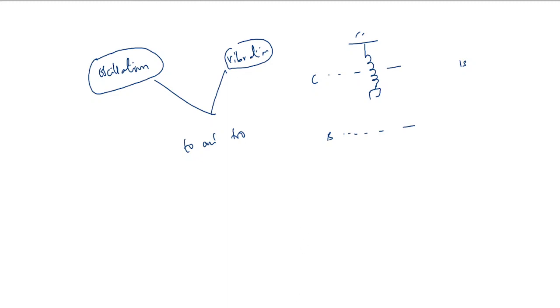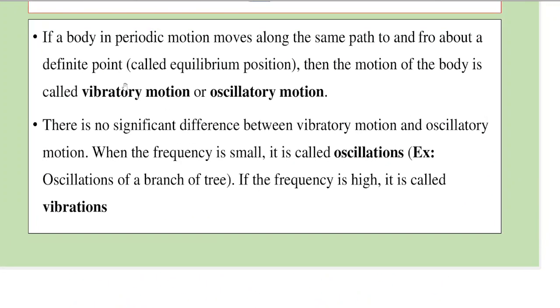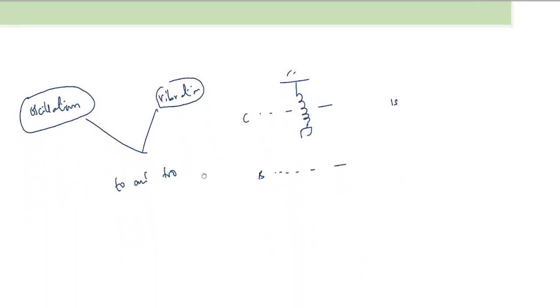For example, the oscillations of a tree branch will have a very small frequency, so it's called an oscillation. For high frequency, take the example of a solid where atoms are present. Each atom will oscillate about its mean position, like this. Every atom will oscillate, but in this case the number of oscillations made per second is very, very high. So this will be called vibration.